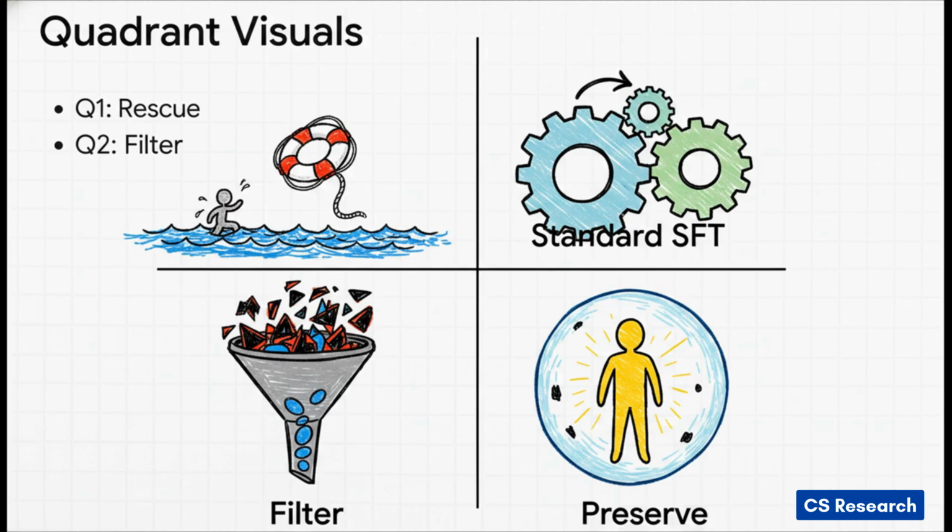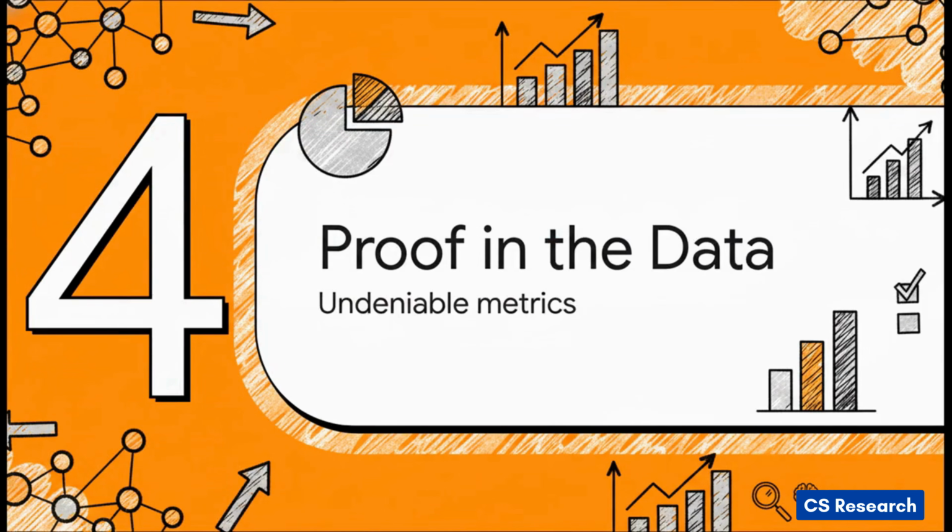Over in Quadrant 3, top right, both agree the label is great, so it acts just like standard SFT. And finally, Quadrant 4, the bottom right, the student is already confident, so we naturally reduce the teacher's influence, preserving the knowledge the student already had. It's just incredibly adaptive.